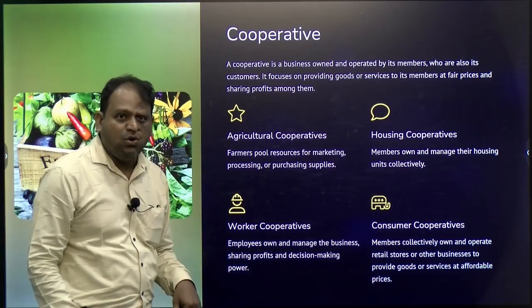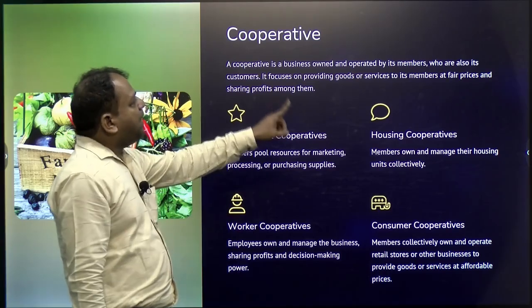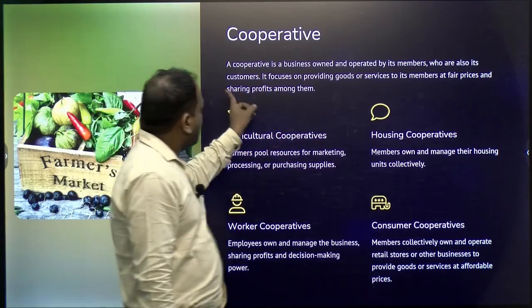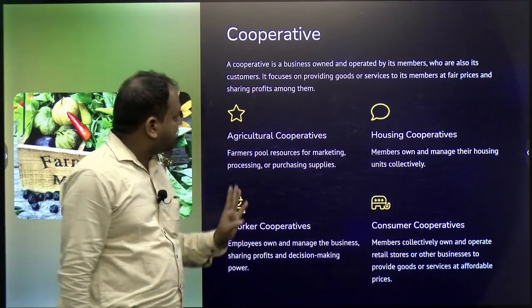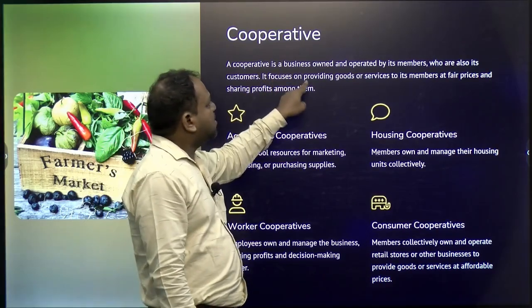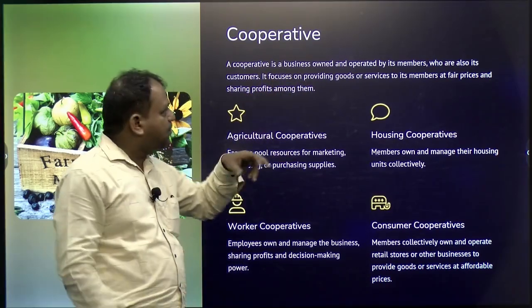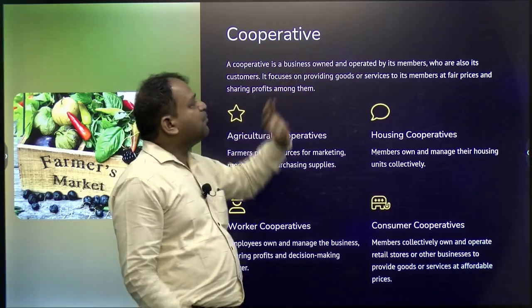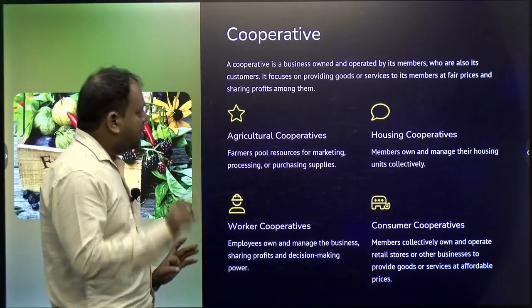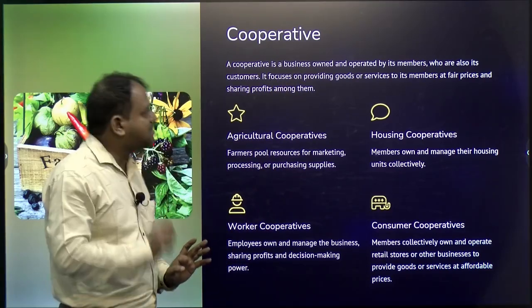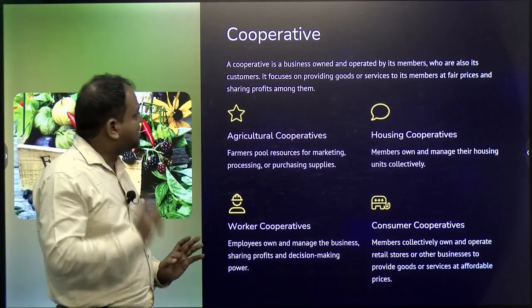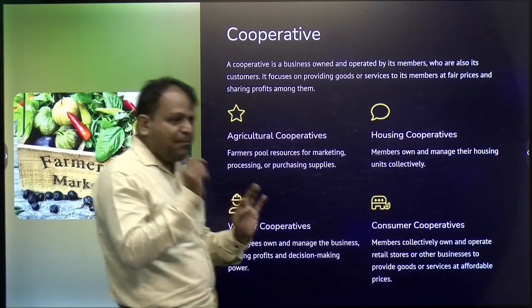It is a business owned and operated by its members, who are also its customers. Right. So, they are only the members and they form the cooperative activities. It focuses on providing goods or services to its members at fair prices and sharing profits among them.